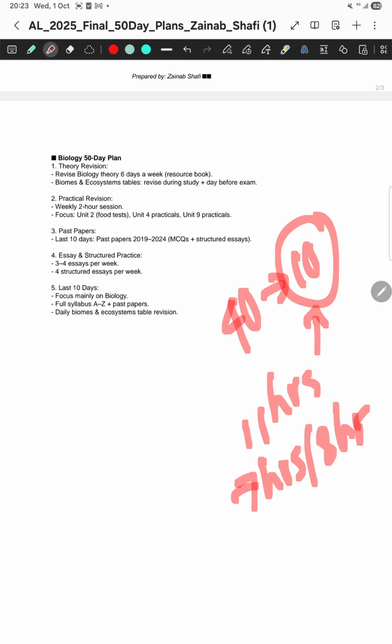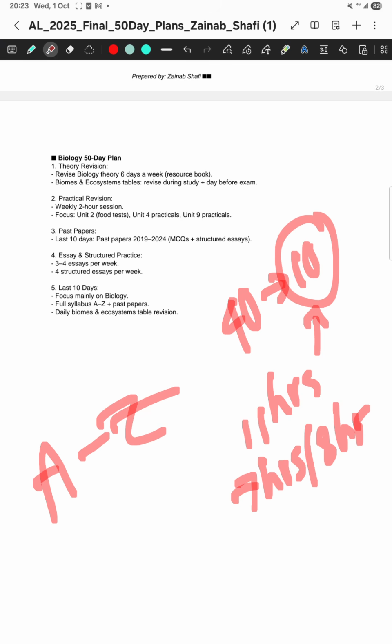given for biology. Within this last 10 days you have to go through all your resource books A to Z. So basically understand the fact that you have only 30 days to go through all physics, chemistry and biology, because the last 10 days you have to study biology A to Z once again.